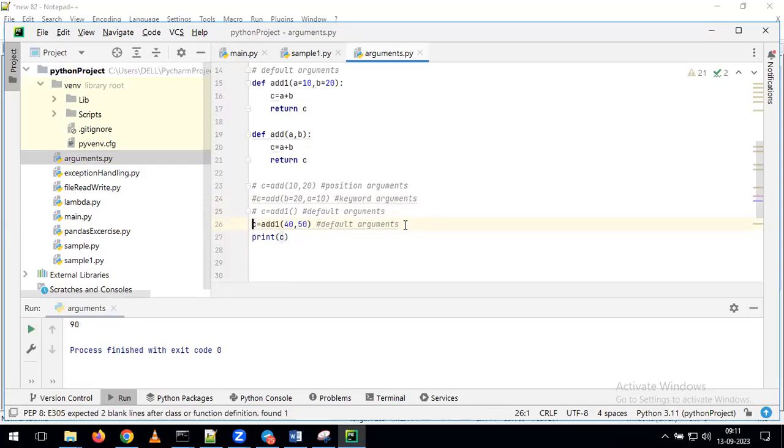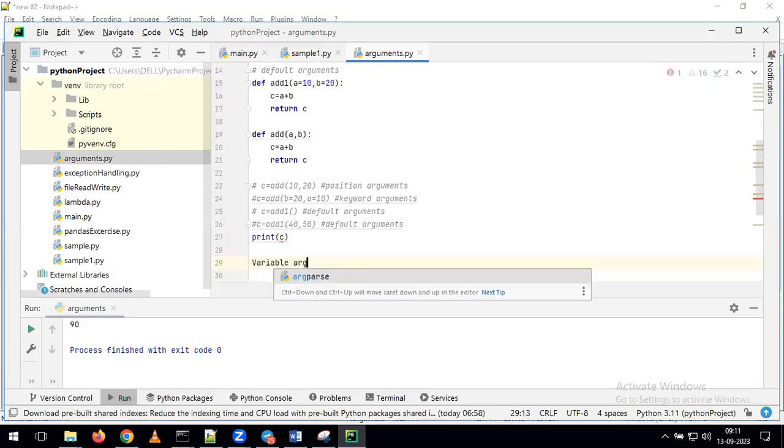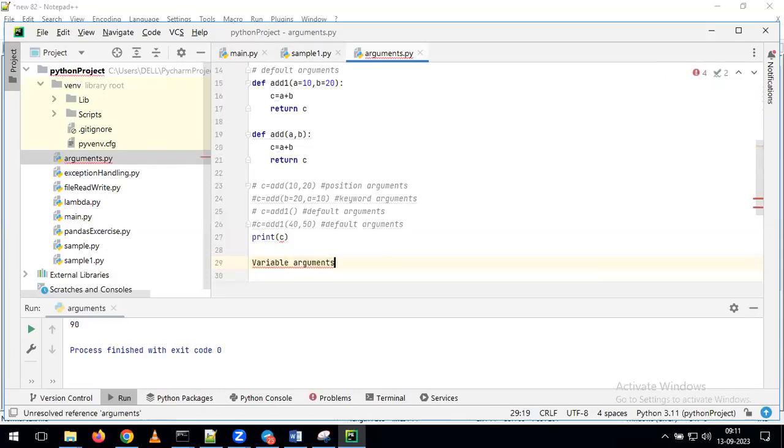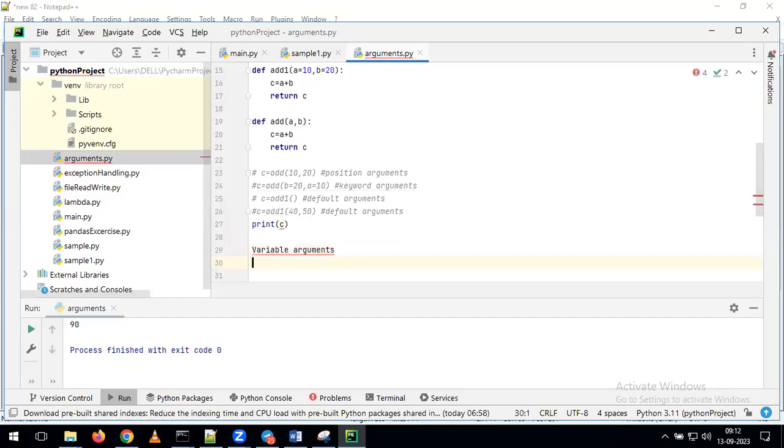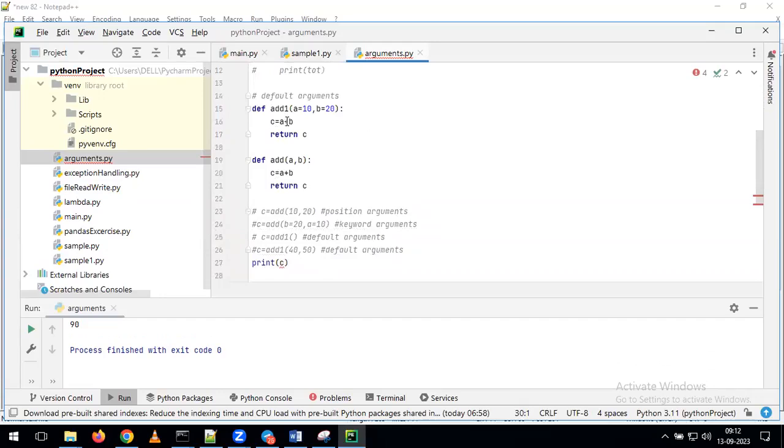In the same way, we have one more type of argument called variable arguments. Now, so far, if you observe, as part of this function, how many variables are we passing? Only two variables.